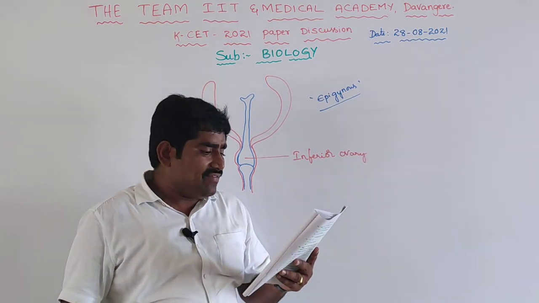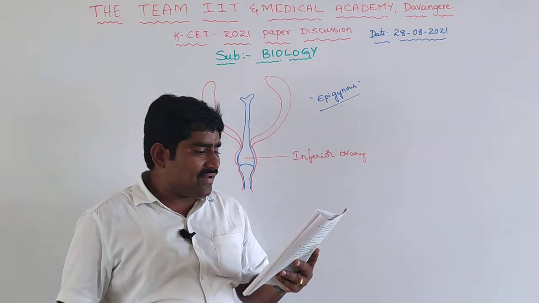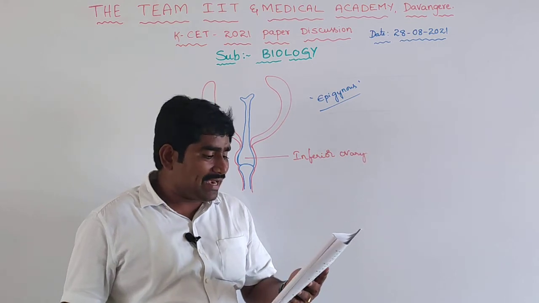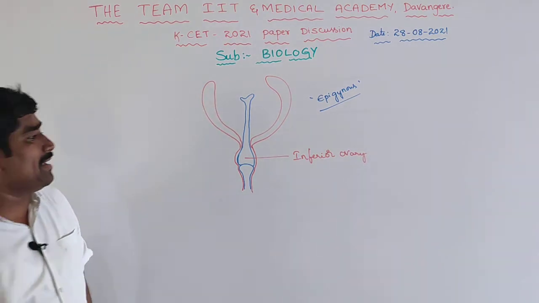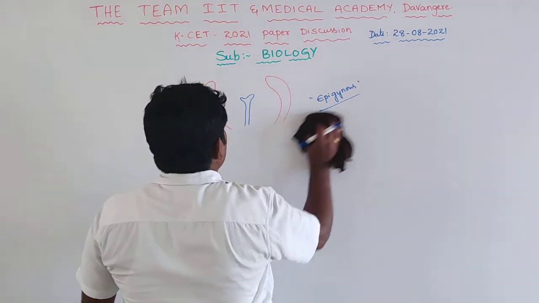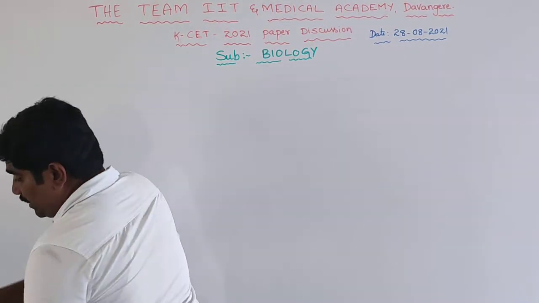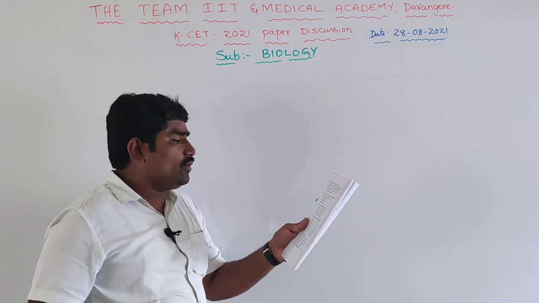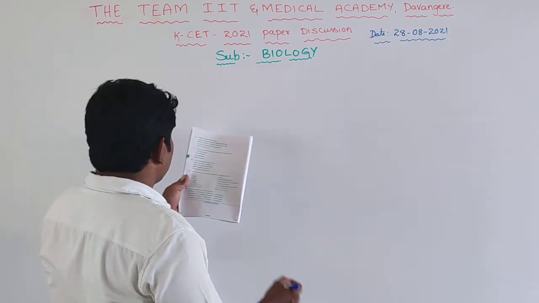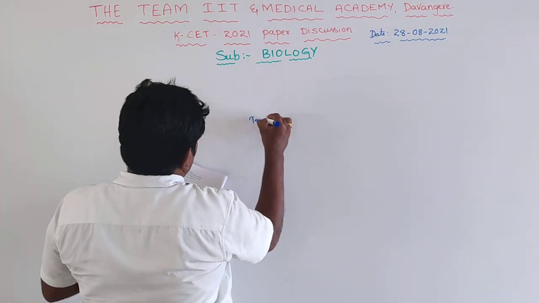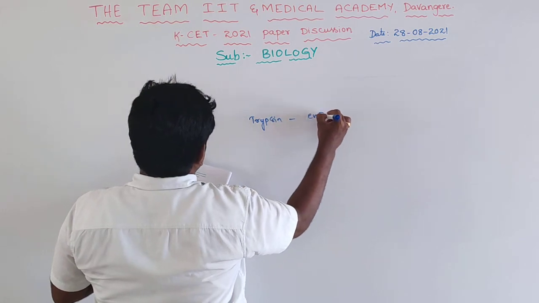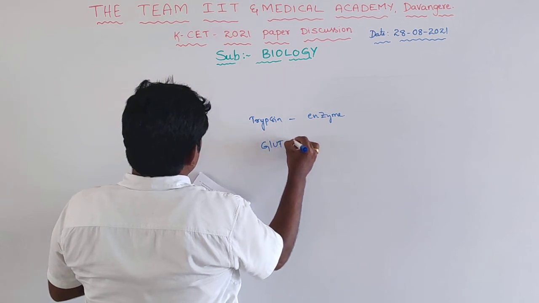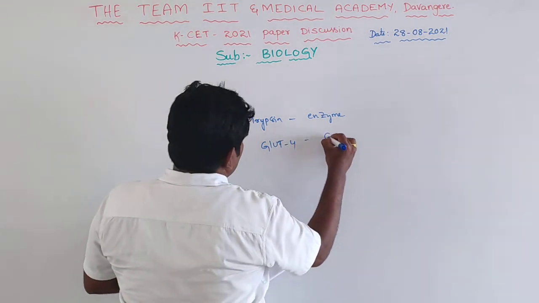Next one: a bacterial flagellum is composed of filament, hook and basal body. The filament, hook and basal body is the answer for this question. Then the next one is trypsin, which is an enzyme. And next is GLUT 4, glucose utilization and transportation protein.